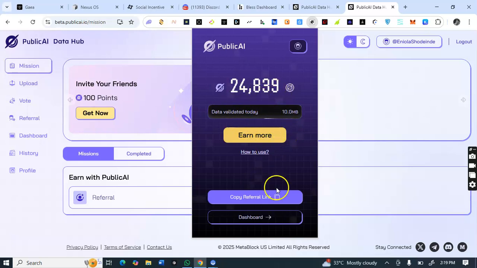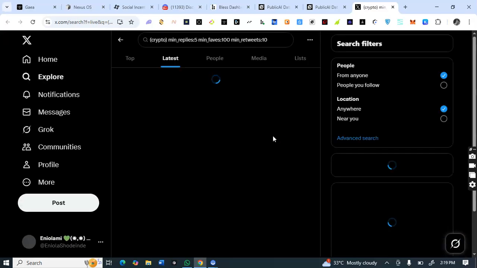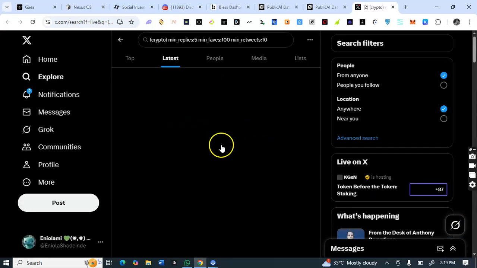If you connect your X account and you reply on X using this public AI response, if I click on earn more, I think at the moment the AI response is currently paused. I don't know why, but maybe they will enable it later. You reply on X, and by doing that, you earn more rewards.